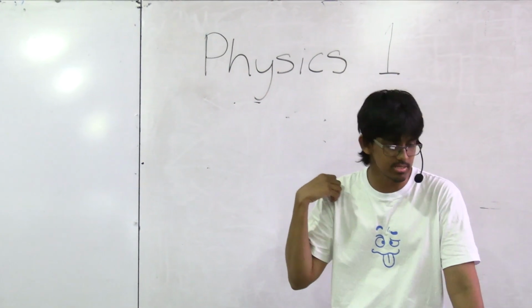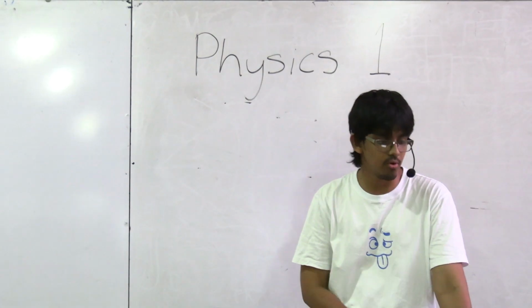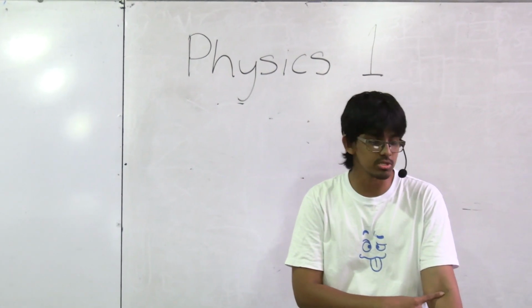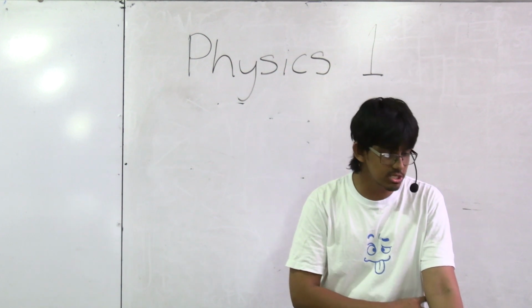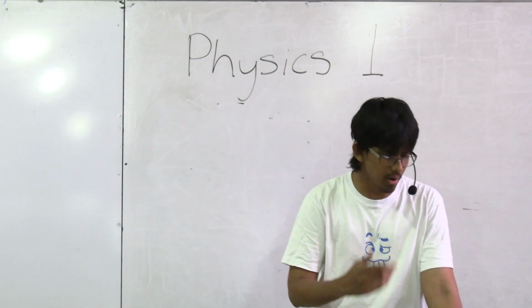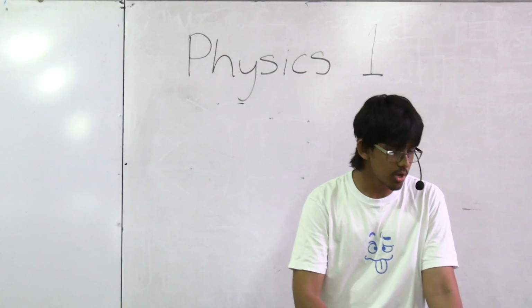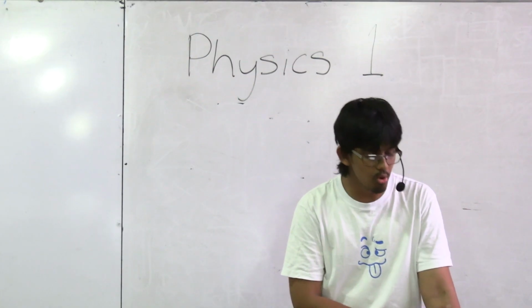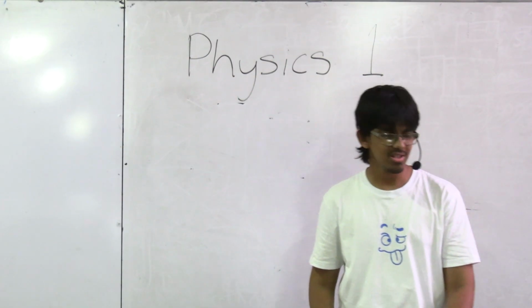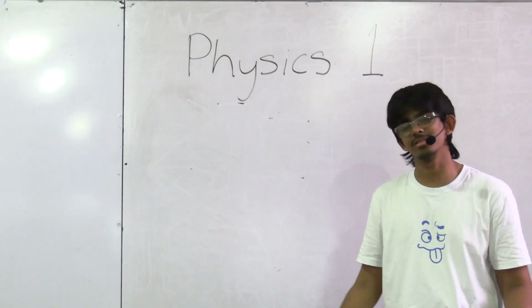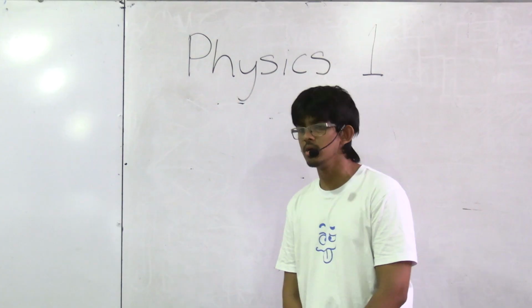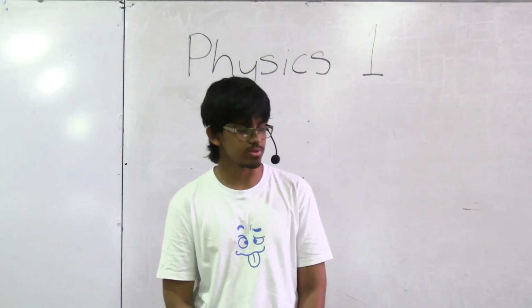Okay, the options are given as: it should be between the lens and the focus. It should be on the focus of the lens. It should be on a point which is away from the lens twice its focal length, on a point which is away from the lens more than twice its focal length. Okay, again, this is another theory-based one, right? Because you don't want to be drawing the entire diagram and thinking of that.